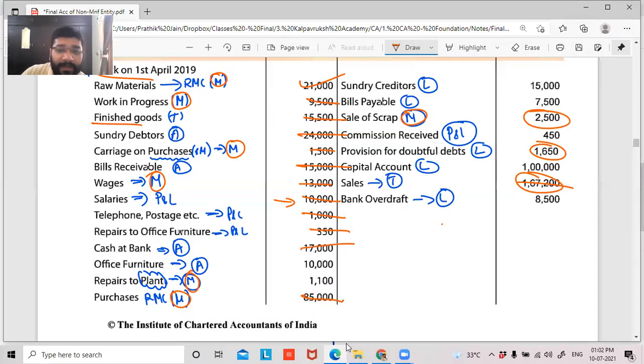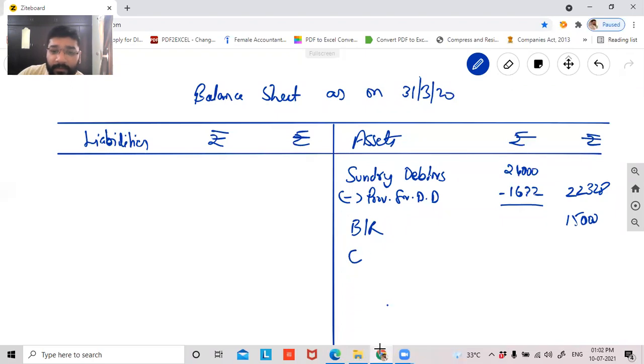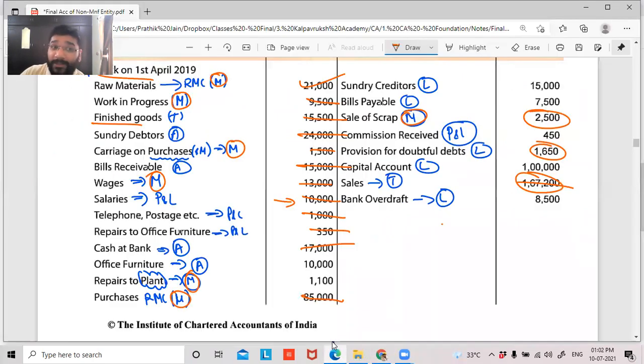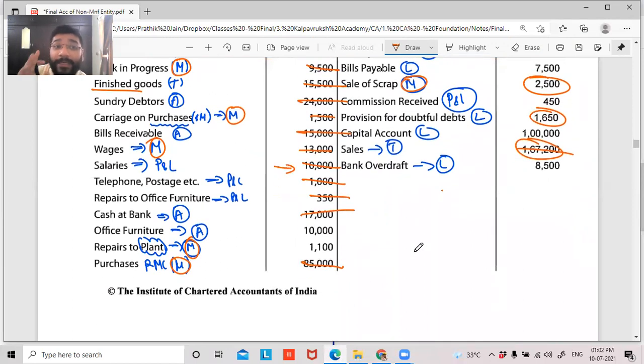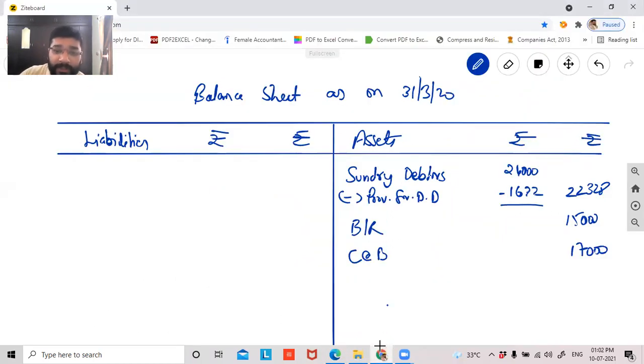Then comes your cash at bank 17,000 rupees. Cash at bank 17,000 rupees. You have to write full form. You cannot write the short form, guys. So please do not even attempt what I'm doing. You have to write always the full form. Always the full form. Office furniture 10,000, guys. Office furniture 10,000.